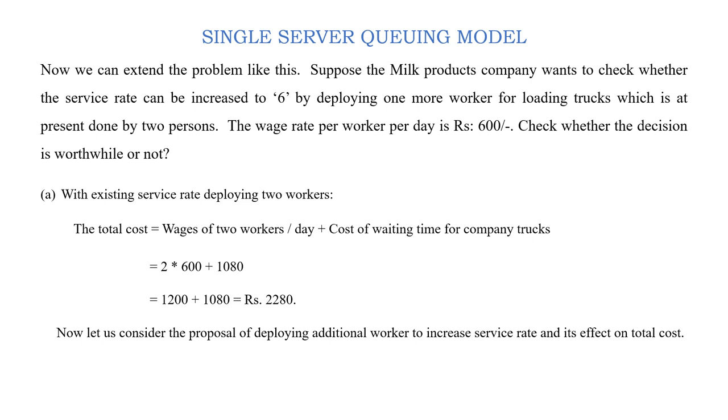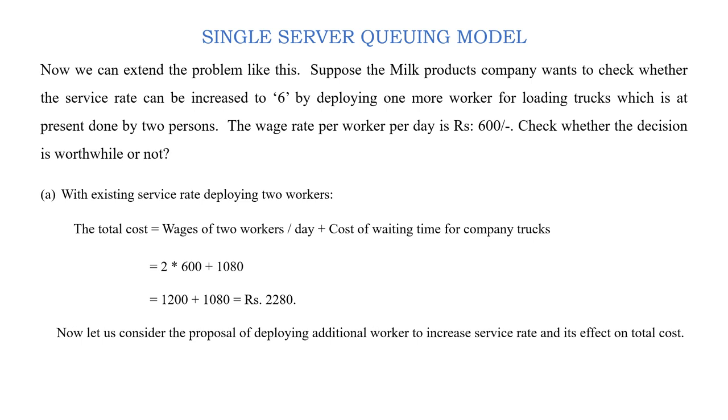Suppose at present the milk products company utilizes 2 persons to load the trucks, and the company wants to check what if the service rate can be increased to 6 by deploying one more worker. See, with 2 workers it is 4 trucks per hour.